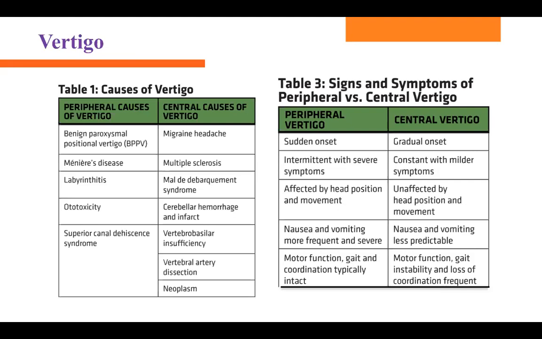So what are some examples of peripheral vertigo? It's all coming from the ear, okay? That is peripheral vertigo. BPPV, Meniere's disease, ototoxicity, canal dehiscence syndrome. So those are the peripheral causes of vertigo. Then we have central vertigo. Migraine headaches, they can have vertigo as well. Multiple sclerosis, hemorrhage, vertebral artery dissection, neoplasm, cerebral hemorrhage. So all of those are central vertigo.